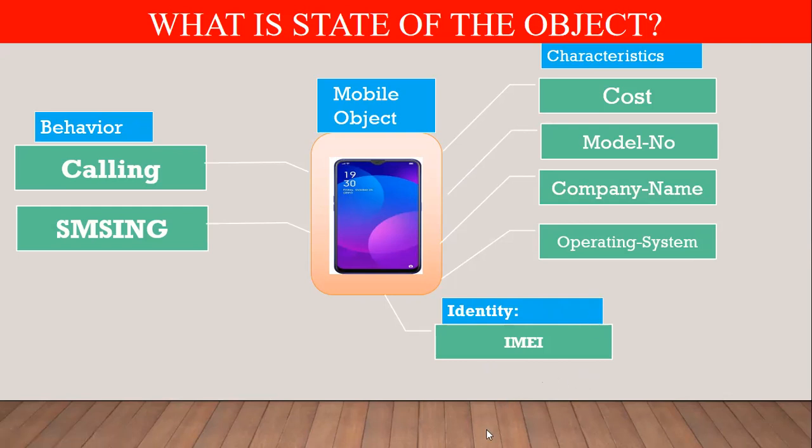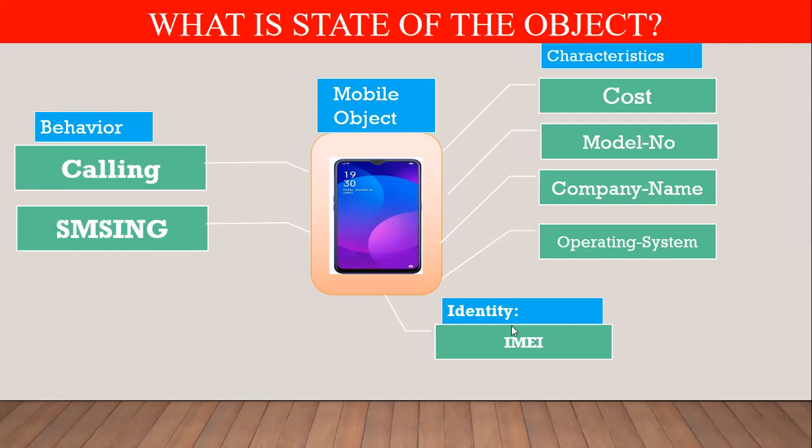Identity is just like this: if the Indian government wants to identify each Indian person, then to identify each Indian person, the Indian government issues an Aadhaar card number. The Aadhaar card number acts as an identity for an Indian person.